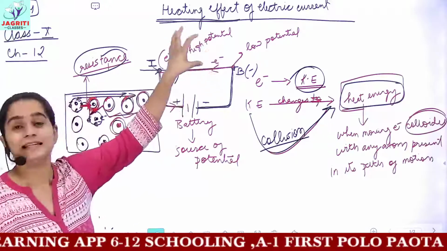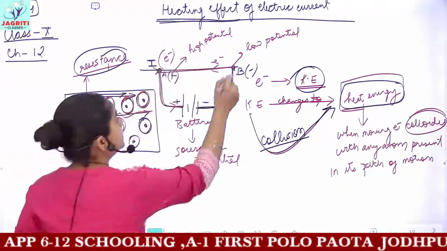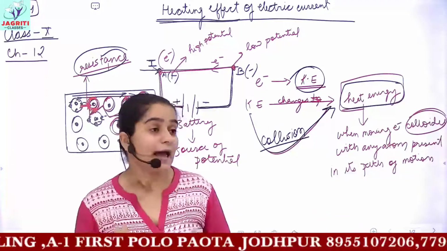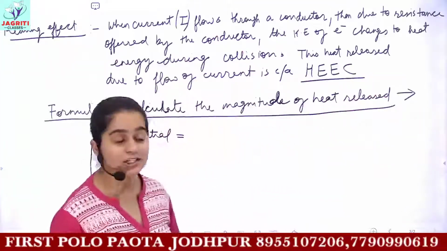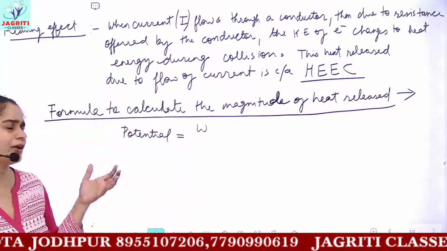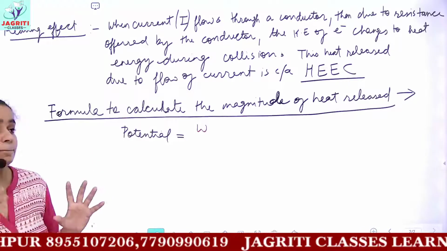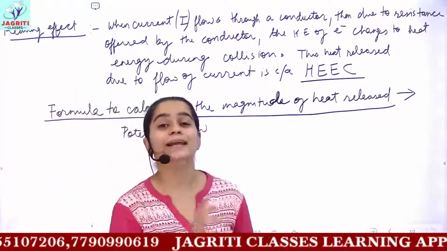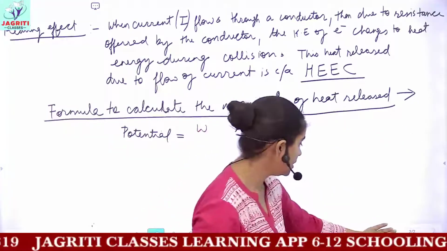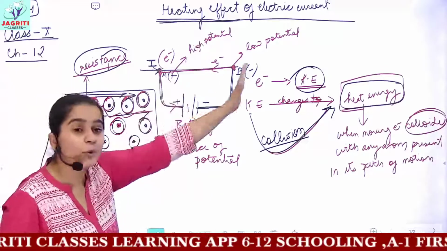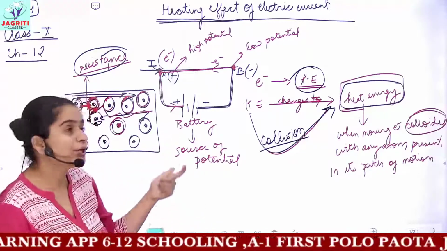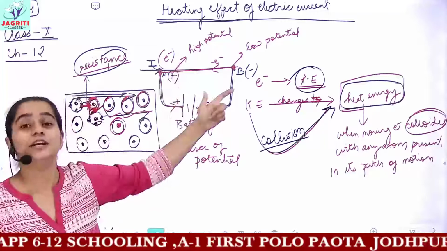So for these electrons to move, you should have a difference in potential, because this difference in potential causes the electrons to move. And whenever we were discussing potential, I told you the formula for potential. Potential difference is the work done to bring a unit positive charge from one point to the other point. So for bringing this electron from one point to the other, you have to do work, okay? Because potential is equivalent to work done in moving the charge.